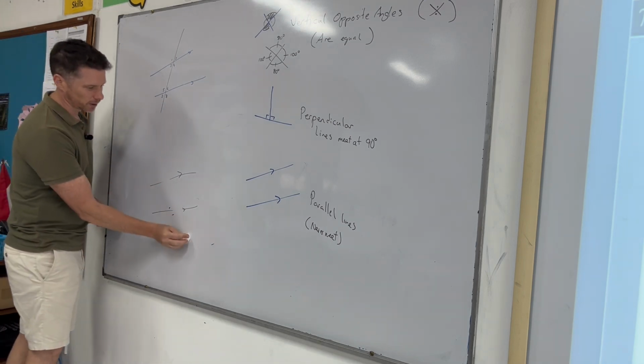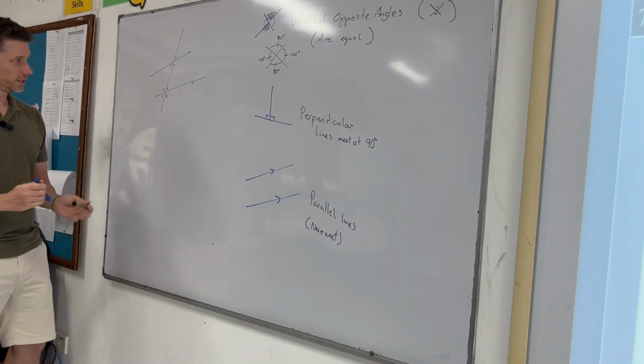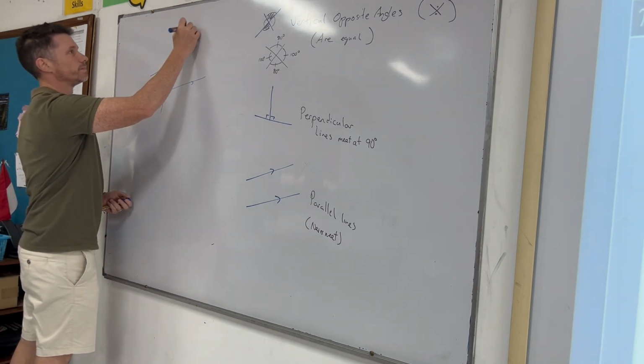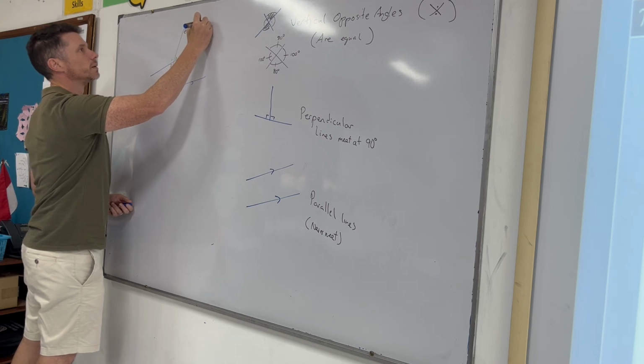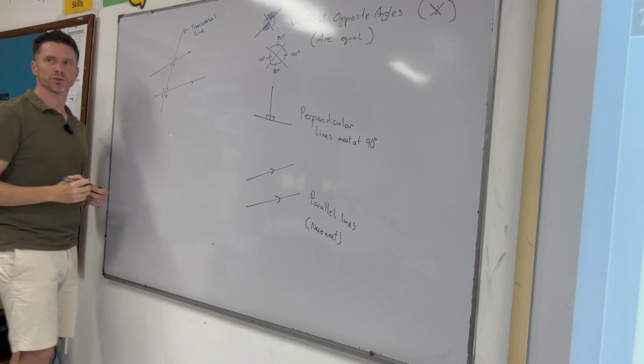There's a name for that line. That line, it's in the title for today, is called a transversal. Transversal line. It goes through two.